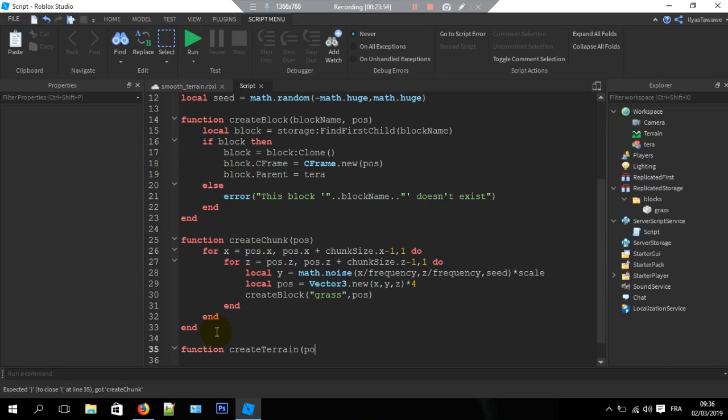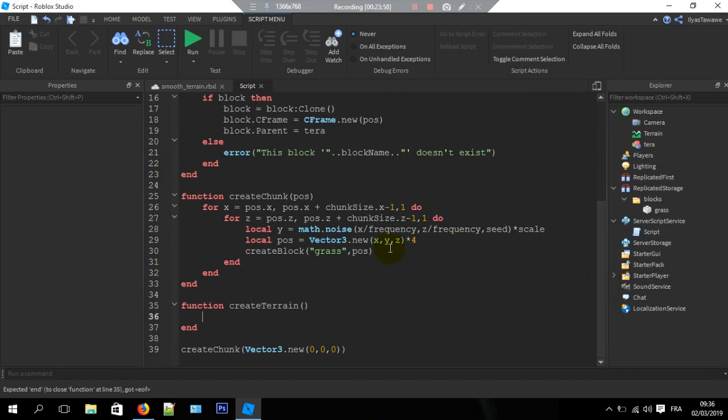Alright, well, we don't actually need a position, so for x equal to 0 comma terrain size dot x comma 1 do, and I'm just going to subtract a 1 here so we get the value precisely because we're counting from 0 not 1.